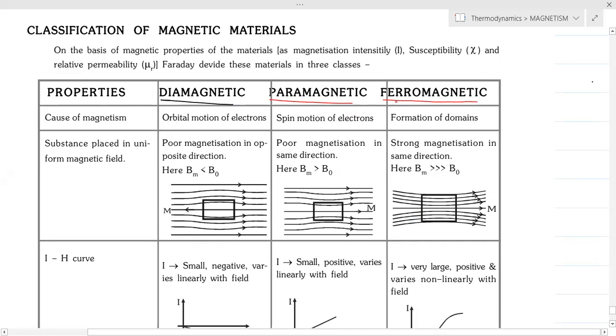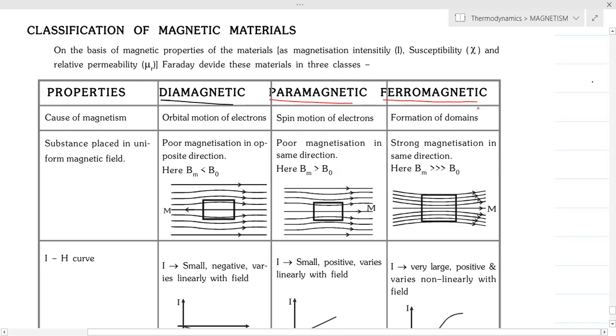This classification is based on the behavior of magnetic materials in the presence of an external magnetic field. How they behave, we will discuss here. First we think of ferromagnetic materials.